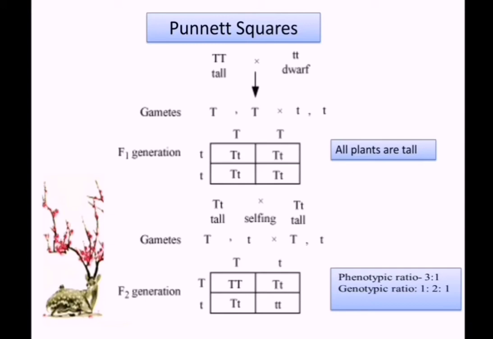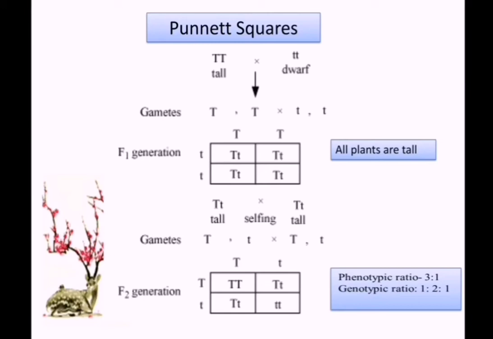Then for the F2 generation, we know he has selfed the F1 generation. So capital T, small t, a tall plant, with capital T, small t, a tall plant. The gametes formed are capital T, small t from each. Then again we have to draw a square with 4 boxes.